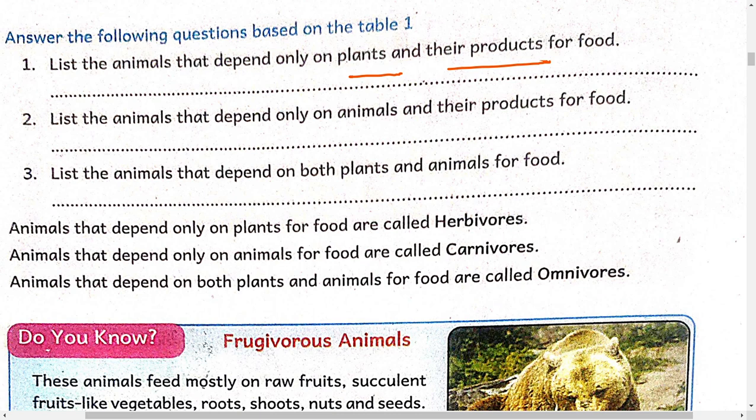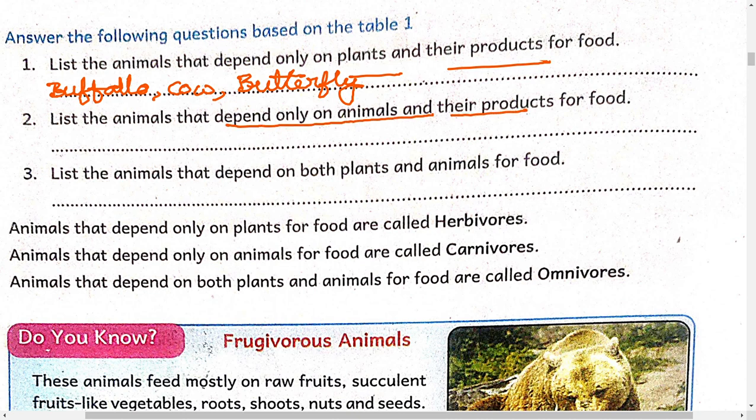The first one is a buffalo. So buffalo, what will it eat? It will eat only plants and plant foods. And next, the cow also depends on only plant food. The next one is a butterfly also. It will suck only nectar from the plants. So next one, list the animals that depend only on animals and their products.